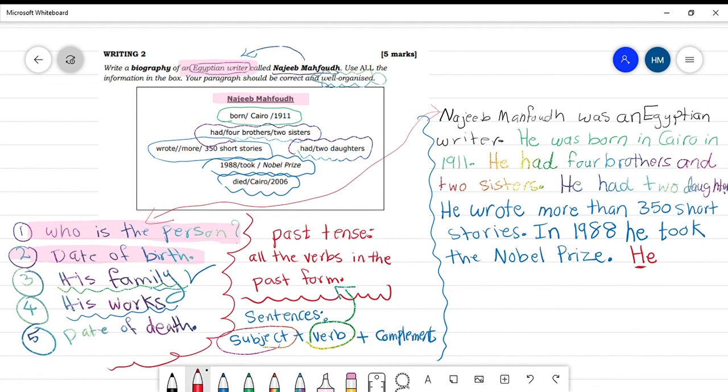He, capital letter. He died. He died where, my students? He died in Cairo in 2006. Then we put full stop. This way, my students, we have written our correct paragraph.